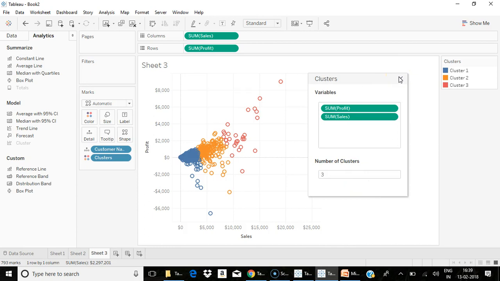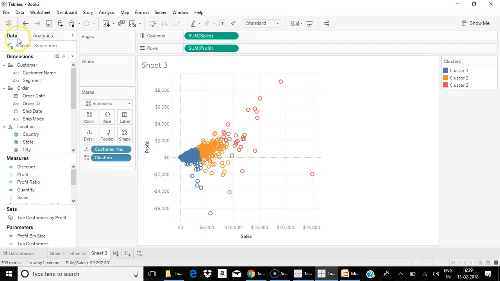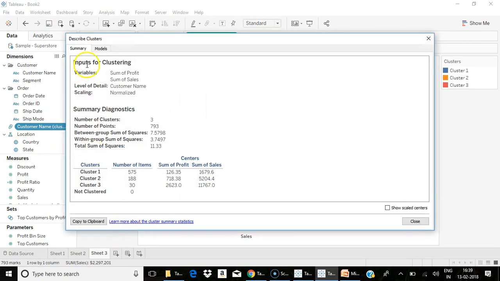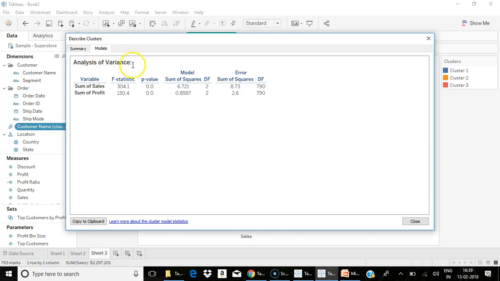This clustering actually happens by using an algorithm called k-means clustering. You can also use the clusters, similar to your groups, to create additional dimensional members which can be referred to in other sheets within the same workbook. You can also go for describe clusters in order to know more about the clustering points and how it calculated the similar points.